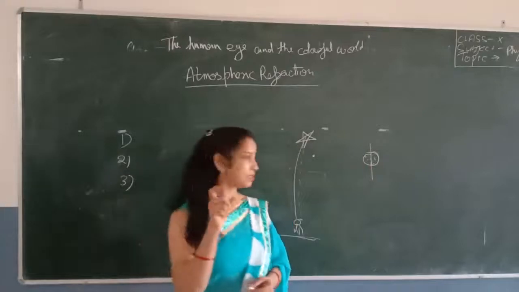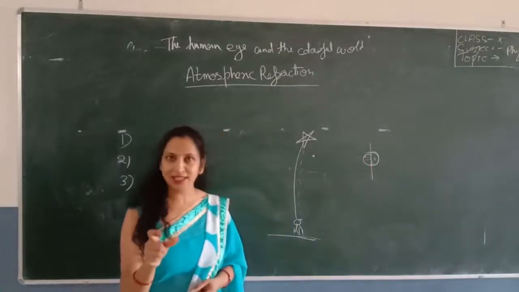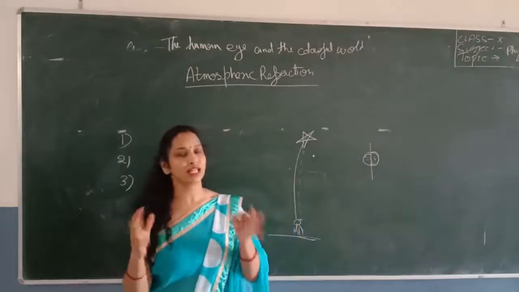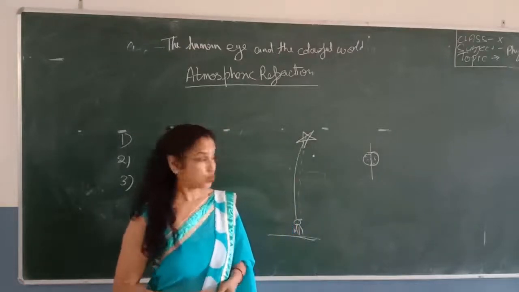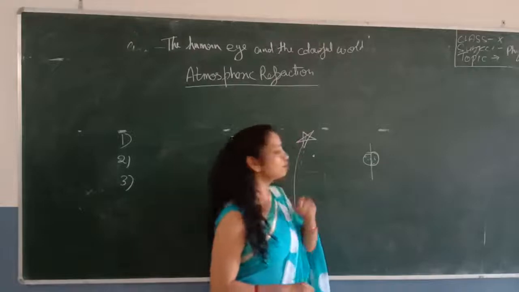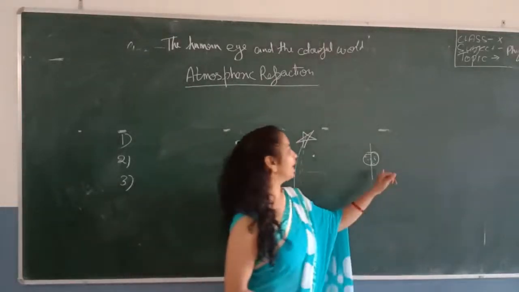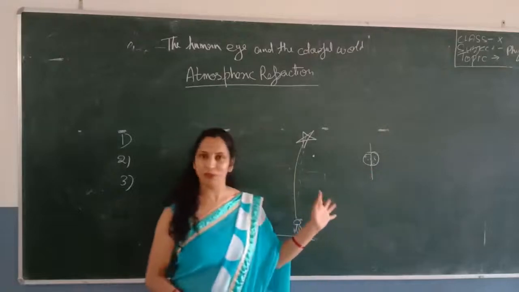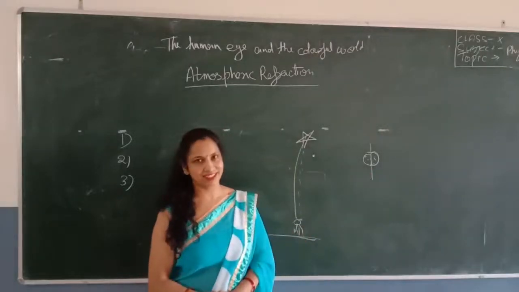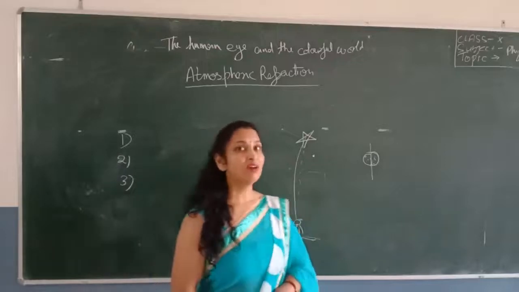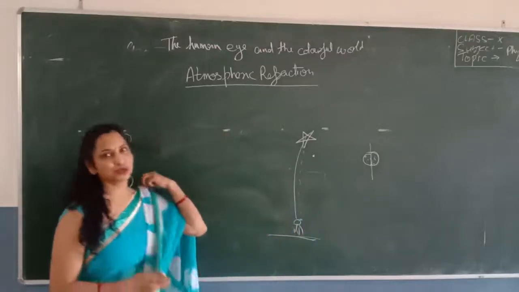We discuss size because the planets have a large size. So it does not behave like a point source of light, it behaves like a collection of point sources of light. So if the light from some point sources does not fall on our eye, it can be nullified by the light which reaches our eye from the other parts of the planet. So this is the third key reason why stars twinkle but planets do not.